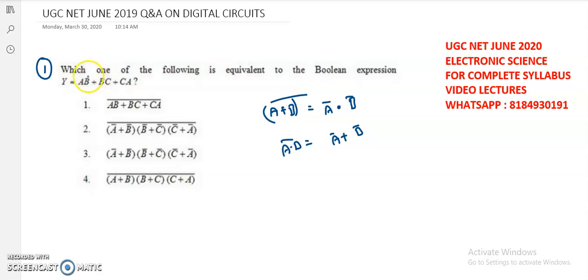In the same case, here AB + BC + CA is there. So here no bars are there in the given expression. No bars means if you split up this one, definitely we will get the bar. For this one we will get the bars, and for this one if you split up we will get the bar. So that's why here bar and whole bar is there. If you split up, this bar and this bar will get cancelled. So I'm just starting with the second option.